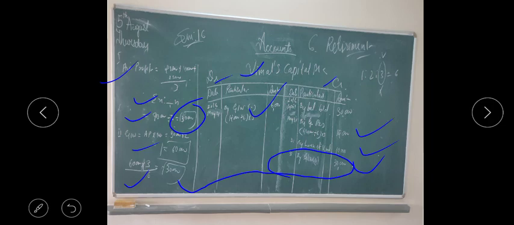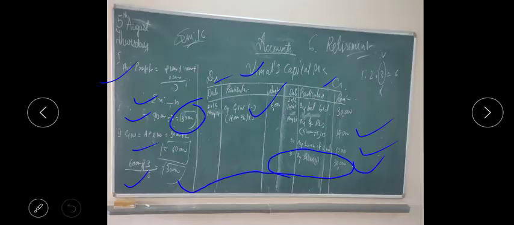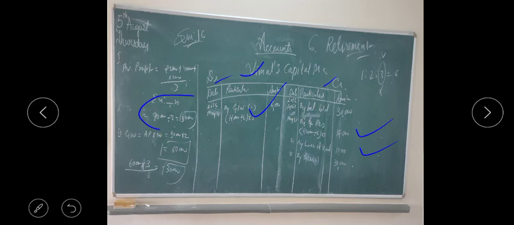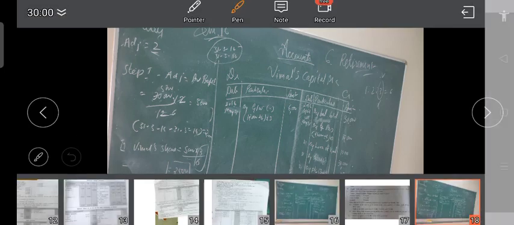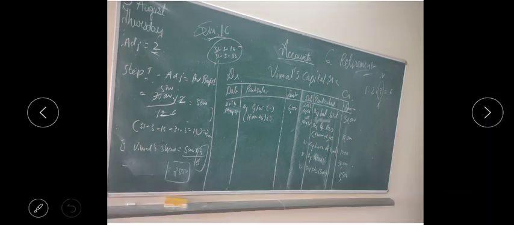Now we'll take adjustment number 2. It is given that the profit share of the deceased partner till the date of death is to be decided on the basis of average of the last 3 years' profit. Now the last 3 years' profit we have seen came to 30,000, right? So for adjustment number 2, step number 1, we have to find out the profit.